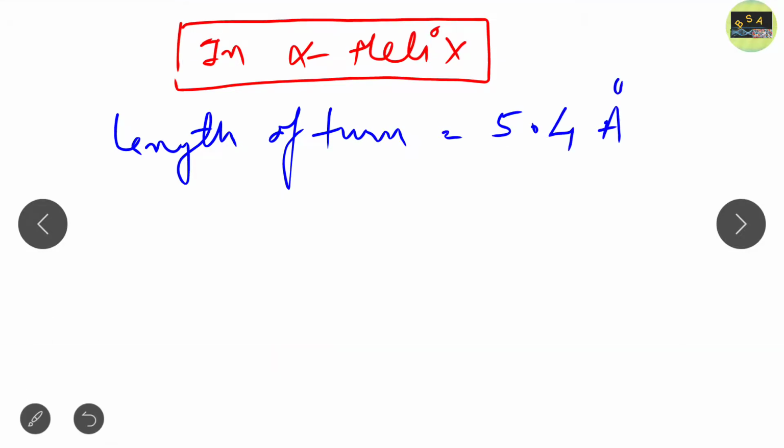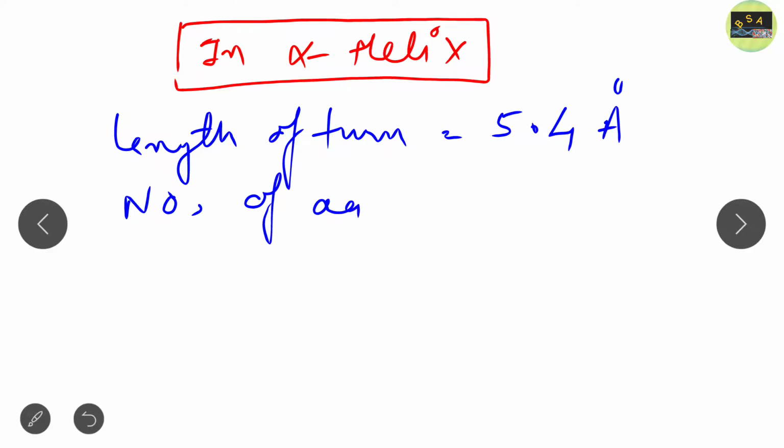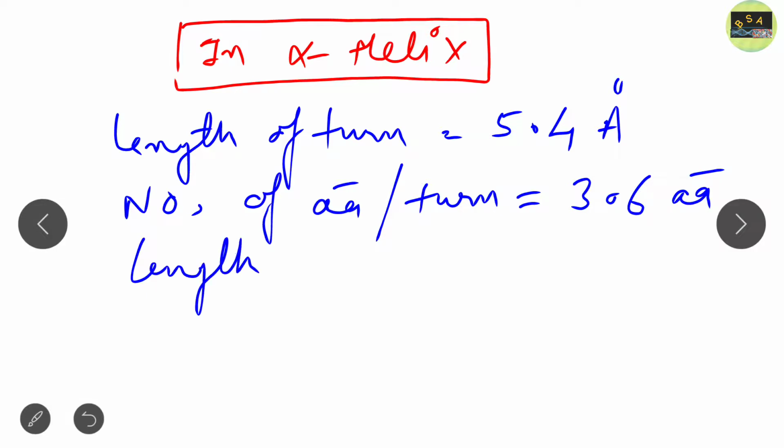Clear? The number of amino acids per turn we found is 3.6 amino acids. And the length of one amino acid is 1.5 angstrom.